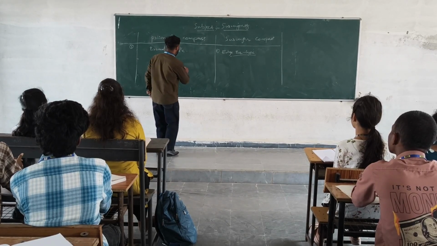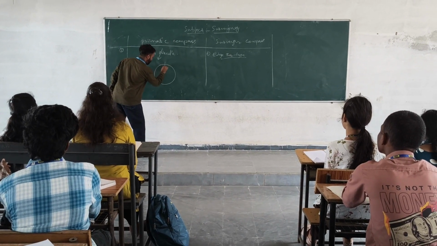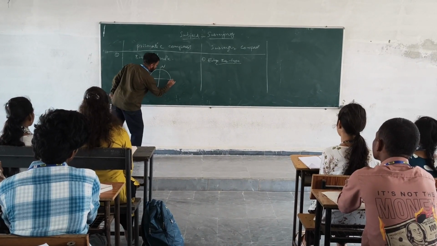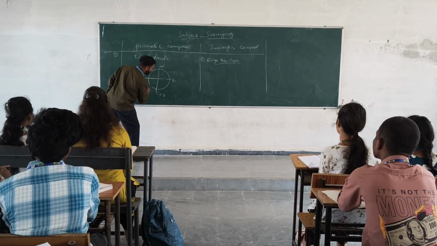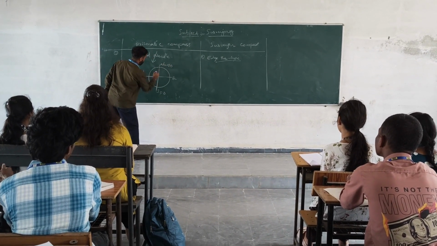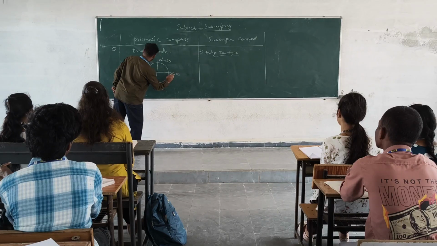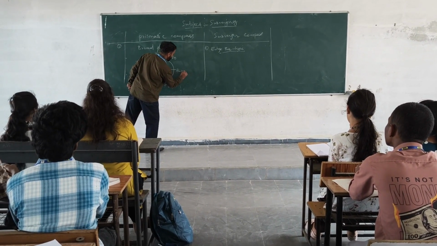So in prismatic compass, like this, the main difference here: this is north and this is south, it is east and it is west. But in this case, it is 0, it is 180, it is 90, it is 270.